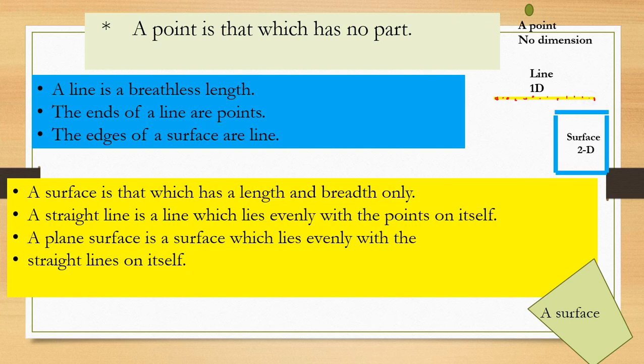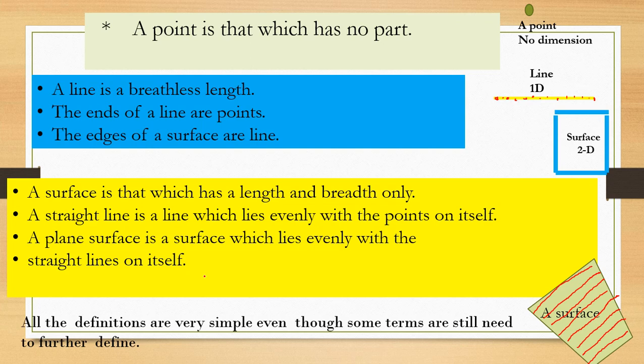And a plane surface is a surface which lies evenly with the straight lines on itself. So on the surface we can draw lines which are evenly spread on the surface. So the surface is nothing but lines evenly spread on it. Like this, a plane surface is a surface which lies evenly with the straight lines on itself.